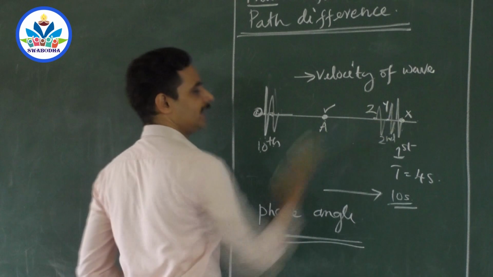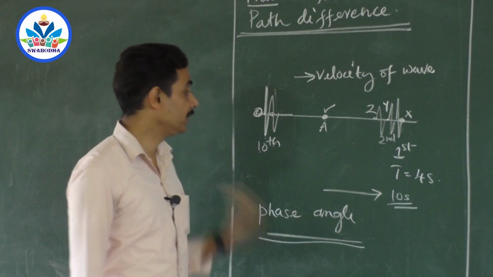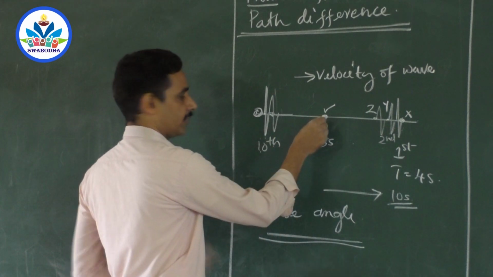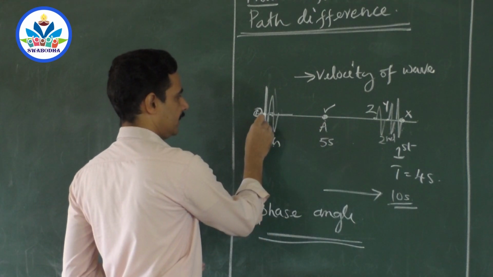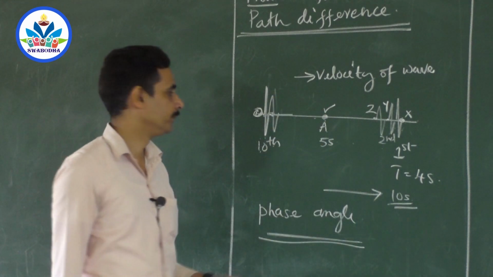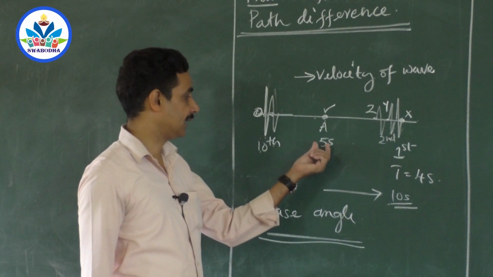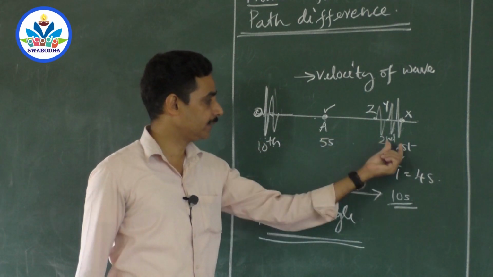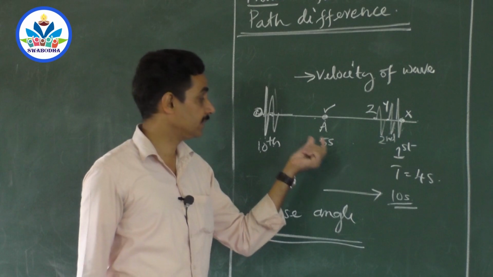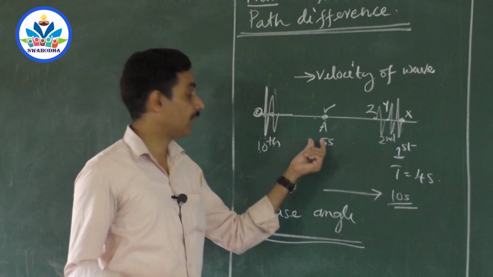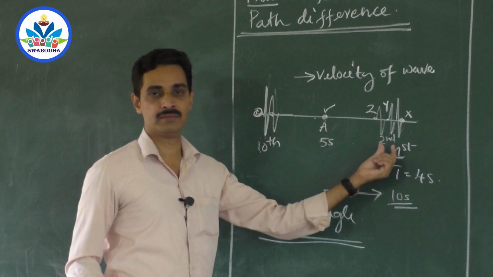I will name this as A. A is leading X. Suppose vibration from here needs 5 seconds to travel up to this. Let us assume it like this. That means this is lagging behind this one by 5 seconds, but this particle is leading that particle by 5 seconds. That means it is starting vibration and copying these vibrations 5 seconds earlier than this one.